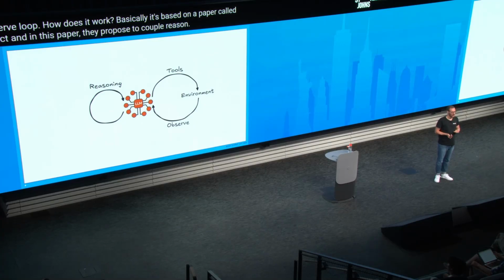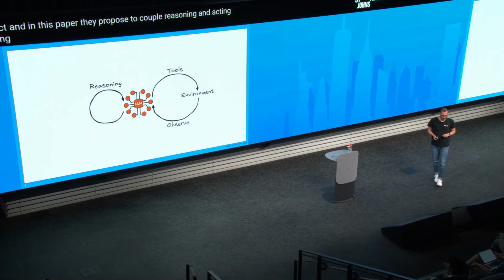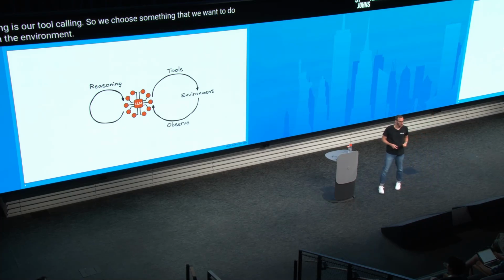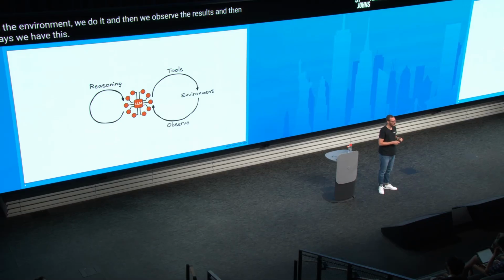And for the ADK, it has this plan, act, observe loop. How does it work? Basically, it's based on a paper called ReAct. In this paper, they propose to couple reasoning and acting. Acting is our tool calling, so we choose something that we want to do with the environment. We do it, and then we observe the results. And then always we have this loop where we want to reason about the results. Was it correct? Was it not correct? Do we need to do something different?